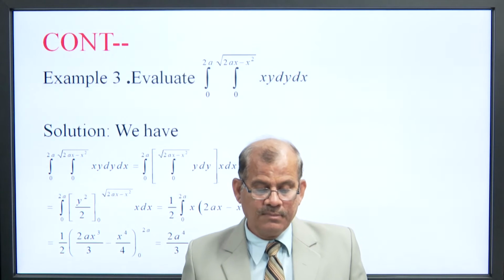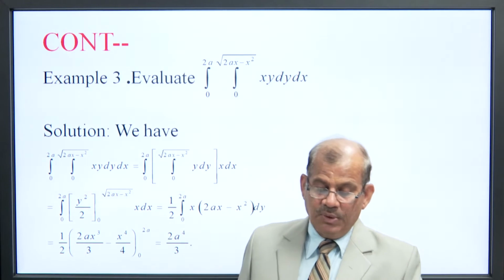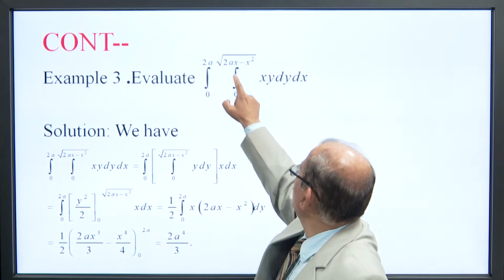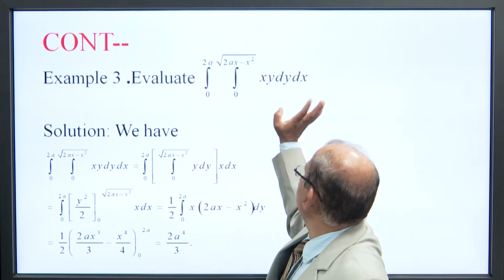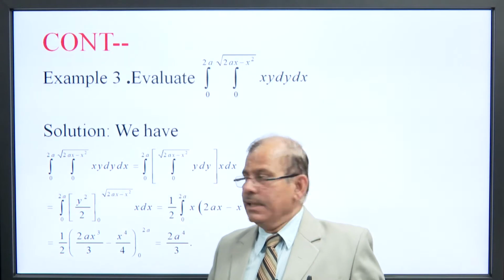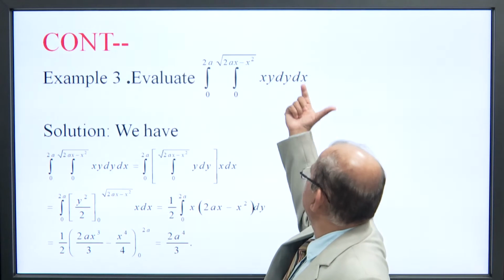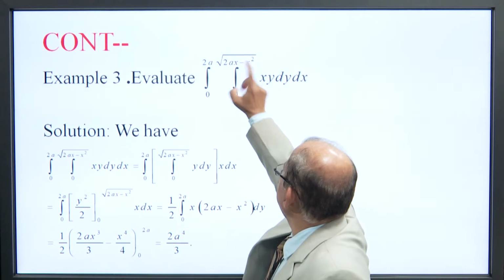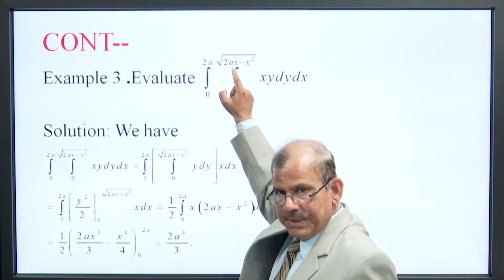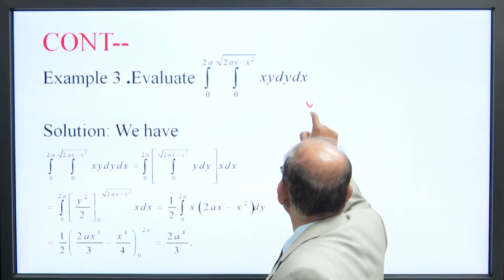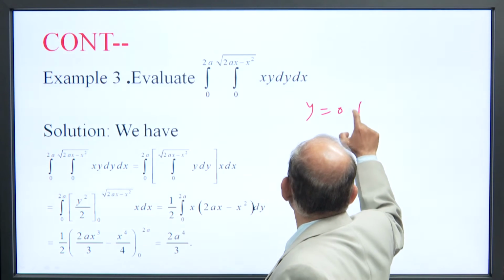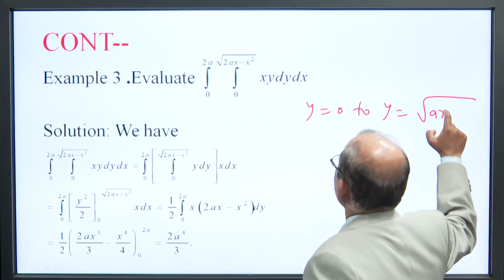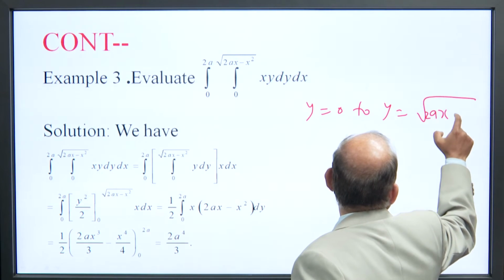Example 3: evaluate the double integral from 0 to 2a and 0 to square root of 2ax minus x square of y dx dy. Here the variable limit is in the form of x, meaning it is the limit of y.